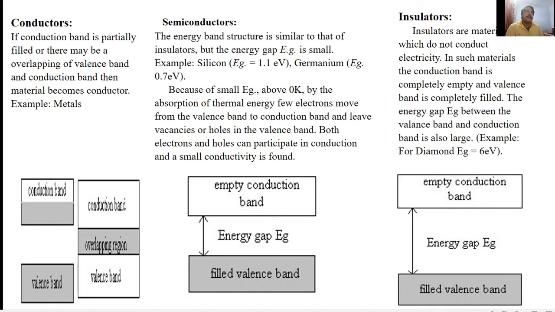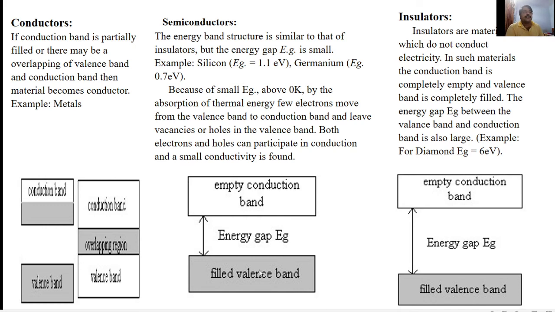Next, semiconductors. As the name itself suggests, semi means half, so a semiconductor is nothing but a half conductor, meaning a material whose electrical properties lie between both conductor and insulator. Why is it called a semiconductor?